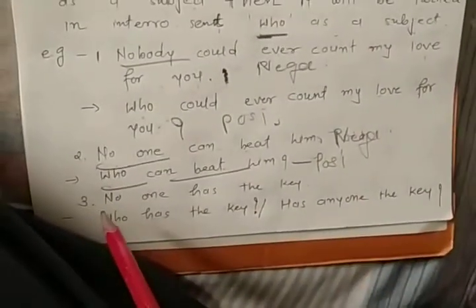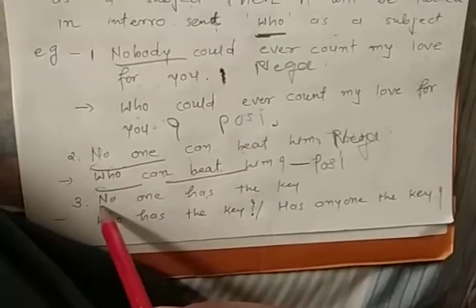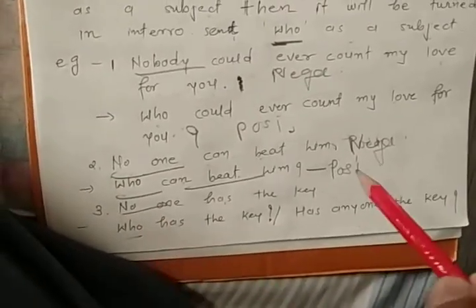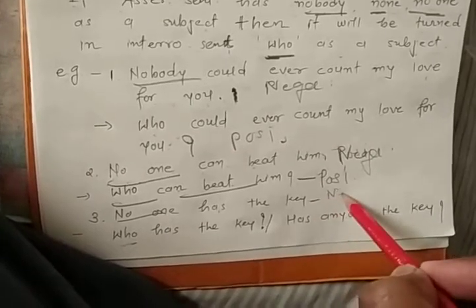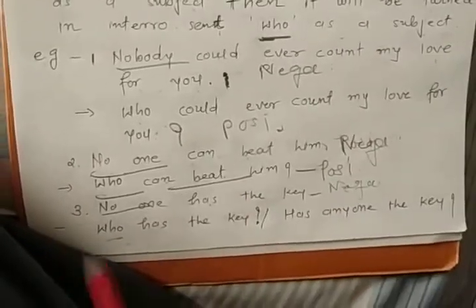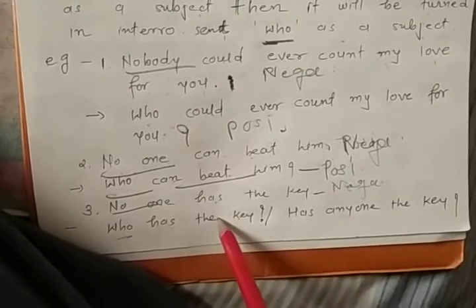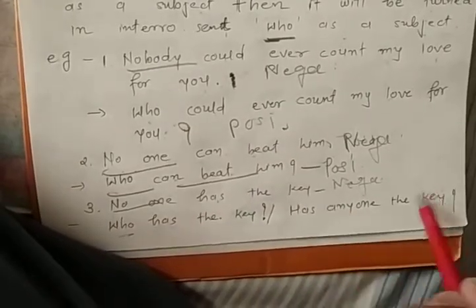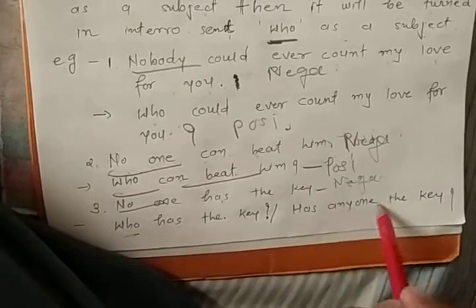Clear? Third example, no one has the key. Now no one, so that time we need to use here who. And no one means it's a negative. So that time, who has the key? That's our answer, or you can use has anyone the key. Who has the key, or you can say has anyone the key.